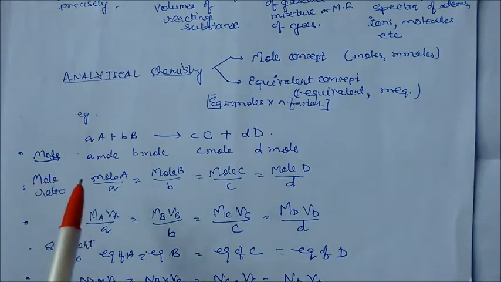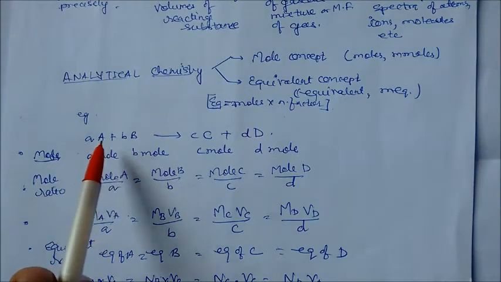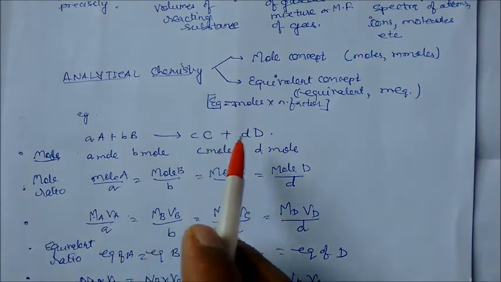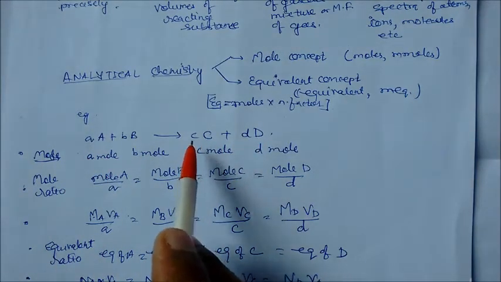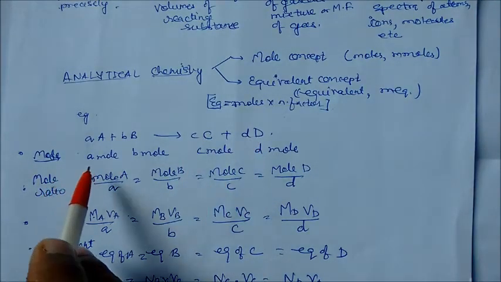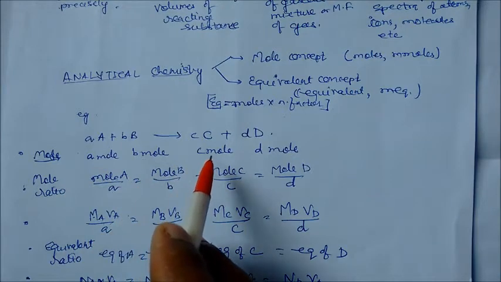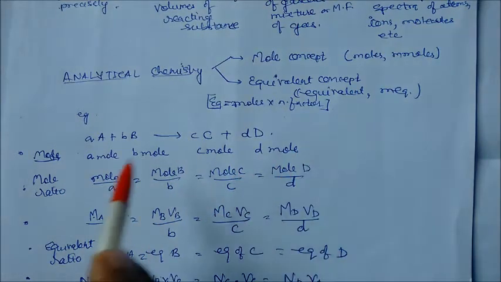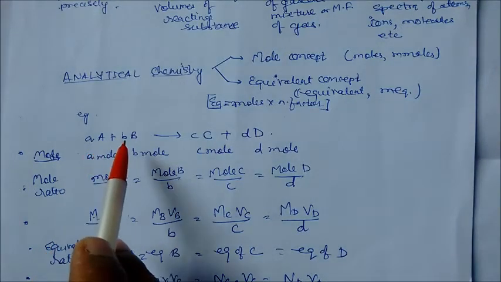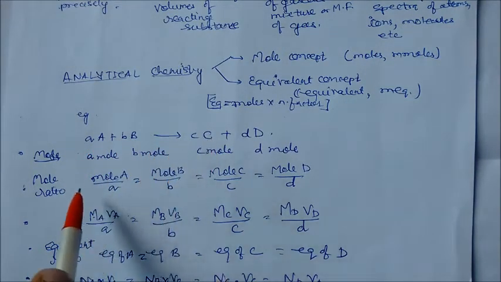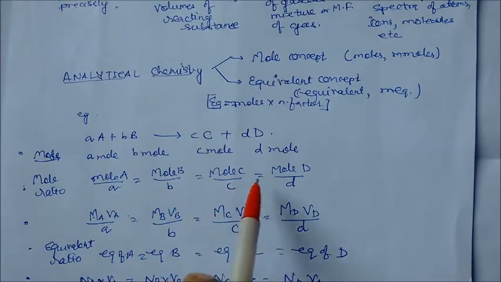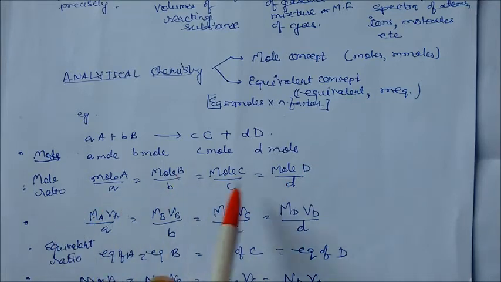So we will apply this concept in volumetric analysis. Let us take one example. A and B are reactants. They will react with each other in certain moles and form products C and D. The coefficient of C is c and the coefficient of D is d. In terms of moles, we can say a moles of A react with b moles of B, giving c moles of C and d moles of D respectively. If you take the mole ratio, mole of A is to mole of B equals a is to b, or we can write mole A by a equals mole B by b equals mole C by c equals mole D by d. So this mole ratio is constant.